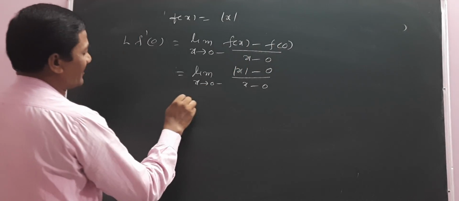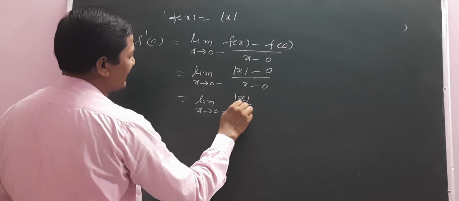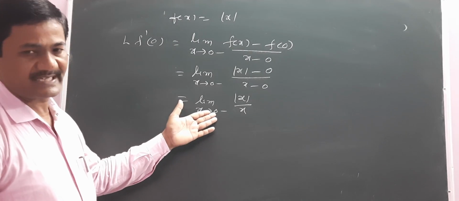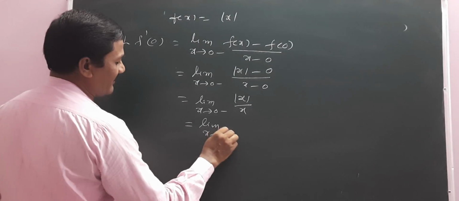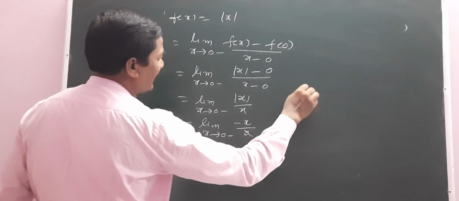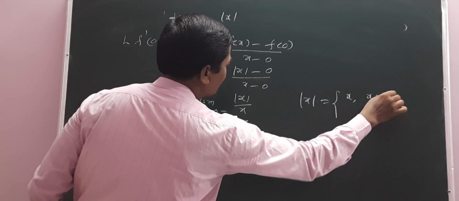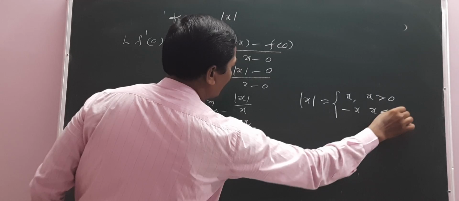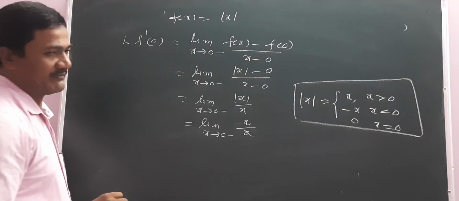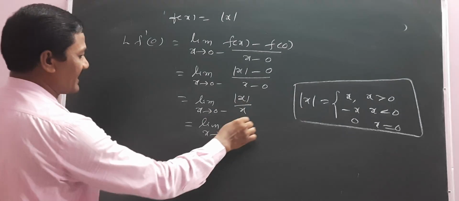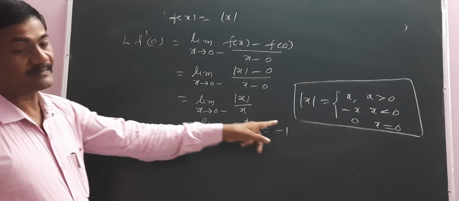By the definition, modulus of x is x if x is greater than 0, minus x if x is less than 0, and 0 if x is equal to 0. We use this definition several times. For x tending to 0 minus, modulus of x is minus x, so minus x by x cancels to minus 1. So the left derivative is minus 1.